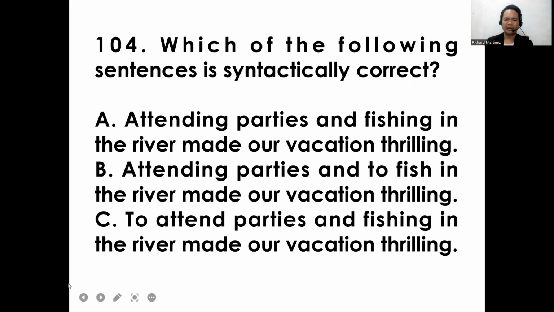Item 104. Which of the following sentences is syntactically correct? A, attending parties and fishing in the river made our vacation thrilling. B, attending parties and to feast in the river made our vacation thrilling. C, to attend parties and fishing in the river made our vacation thrilling. A, B, or C? All right, so the answer for this item is letter A.